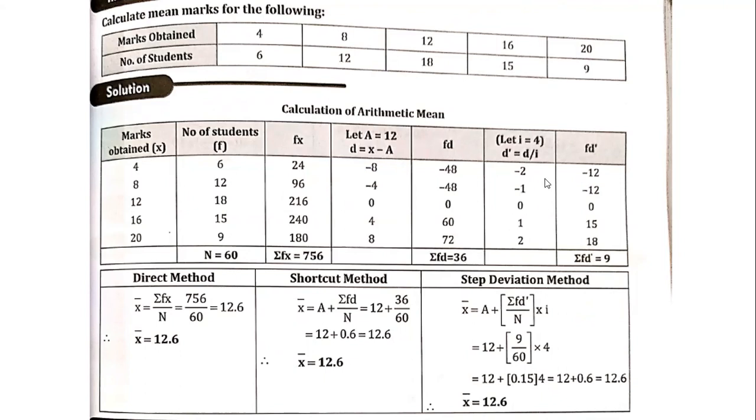Similarly, in the step deviation method, as I told earlier, the deviation has to be divided by a factor number. This factor number, we are assuming it as i is equal to 4. So dividing these deviated values, we'll be getting sigma fd dash equal to 9. So the formula, as you know, if you substitute here, you'll be getting once again 12.6. So all the three methods are going to give you the same answer.